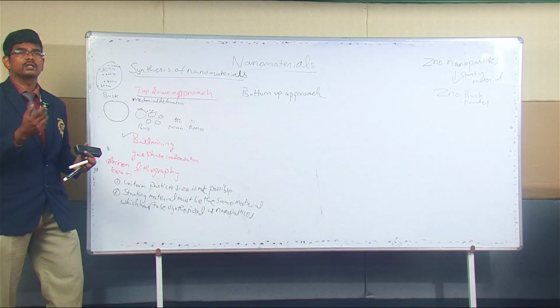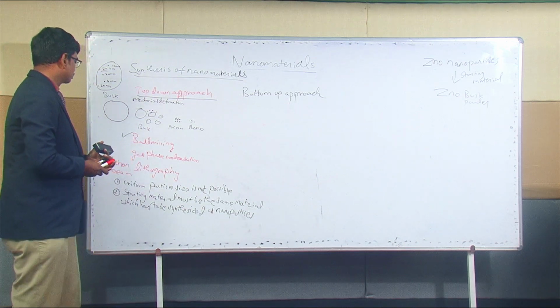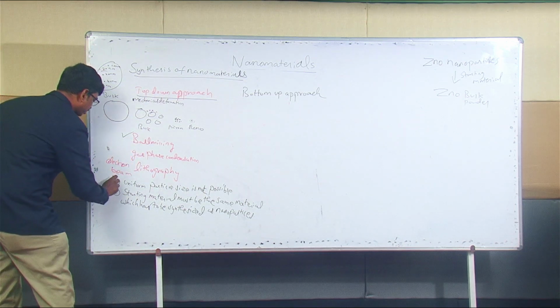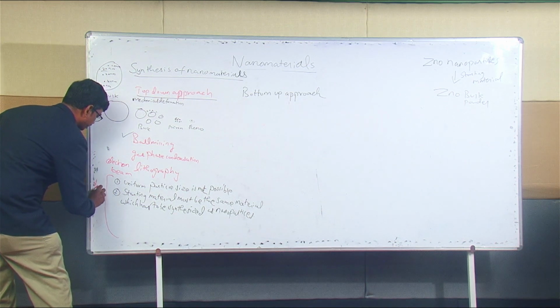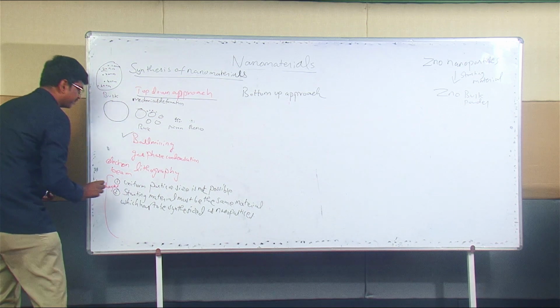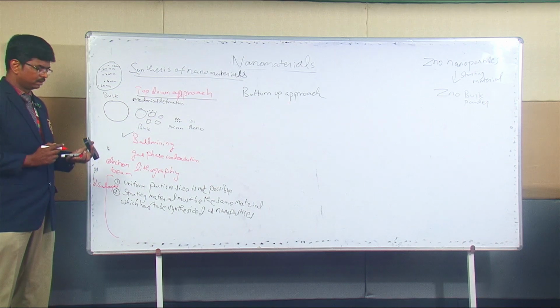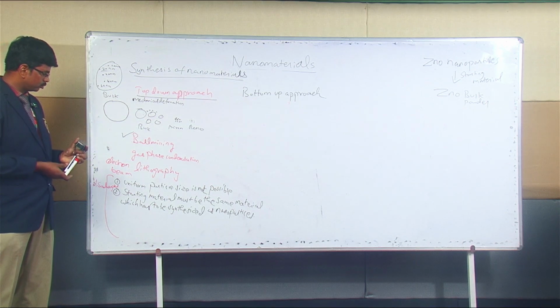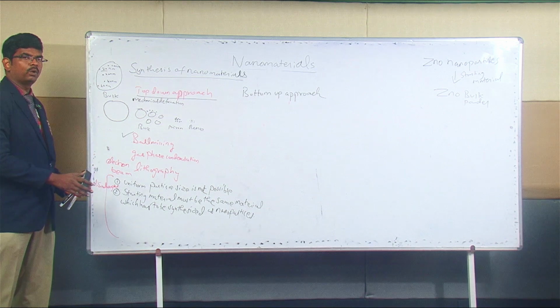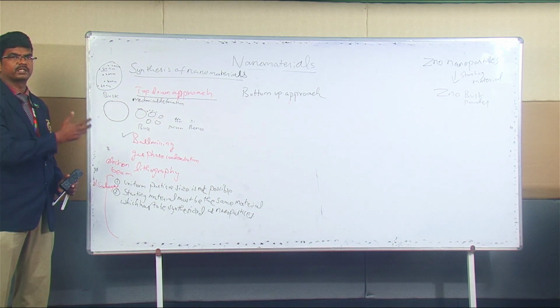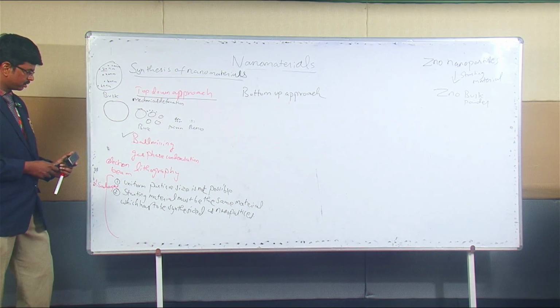And one more disadvantage. So these are all disadvantages, right? Why I'm speaking about disadvantages is that there are more disadvantages than advantages here, very few advantages. So let me talk about all the disadvantages first, then I'll speak about the advantages.